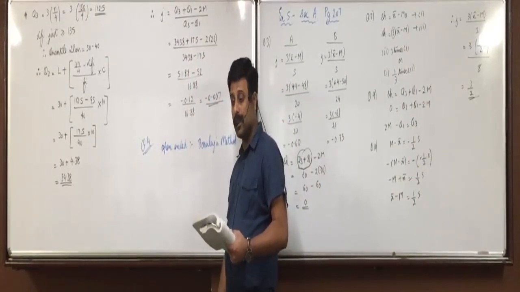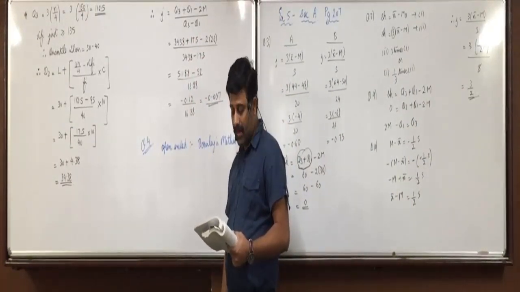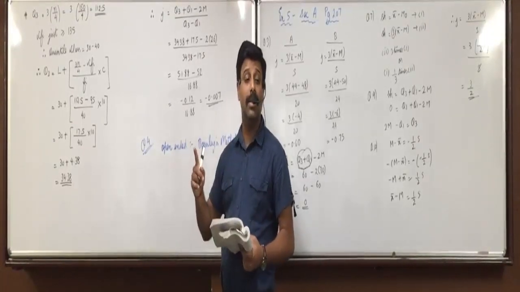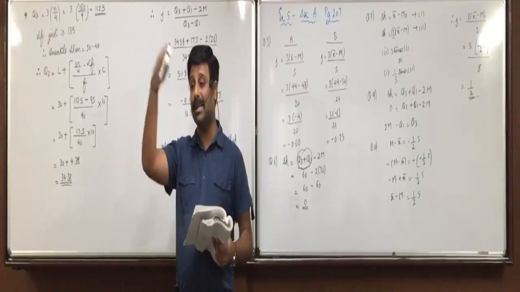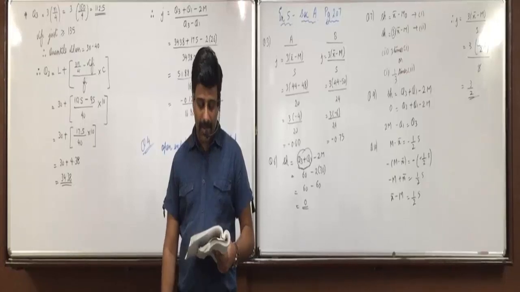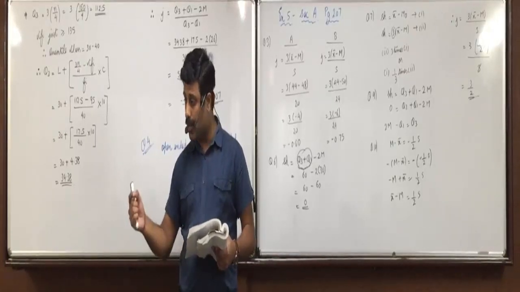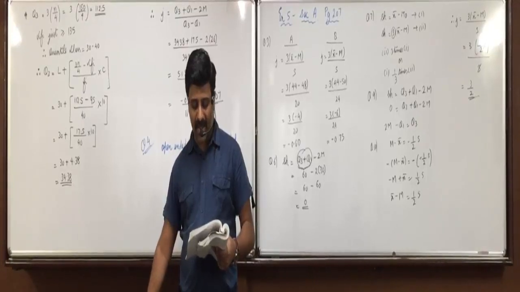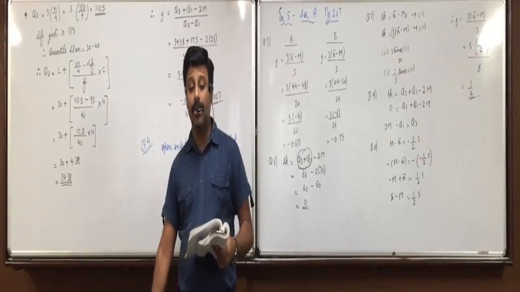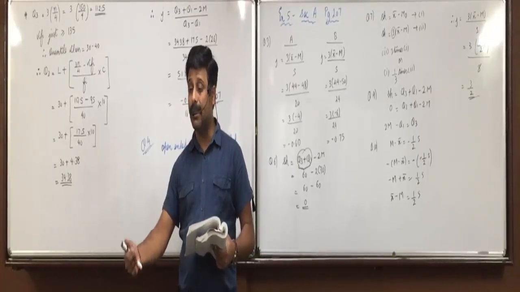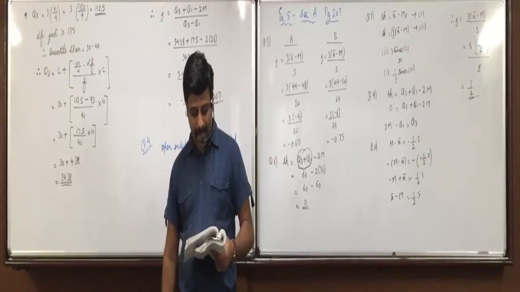The last is false. Frequencies of observations which are equidistant on both sides of the mode are equally distributed in which distribution? Symmetrical distribution. On either side the frequencies are equal, not skewed. And the last one, which of the following is true? The distribution in which observations on both sides of the mode are equally distributed is called negatively skewed distribution. Just now we discussed it is symmetrical, so this is false.